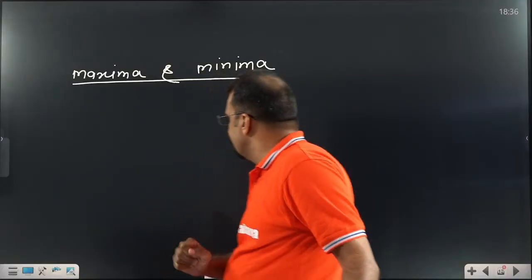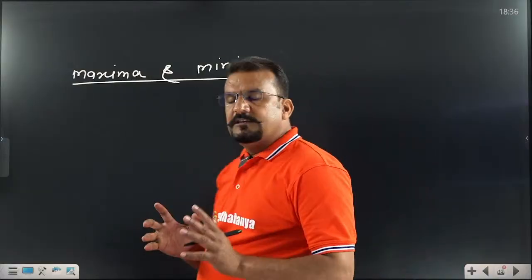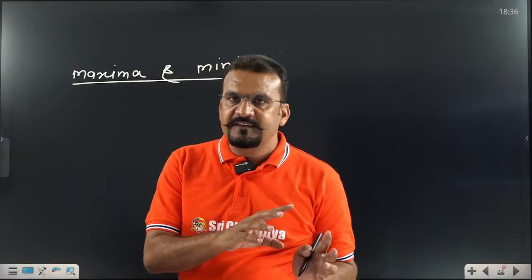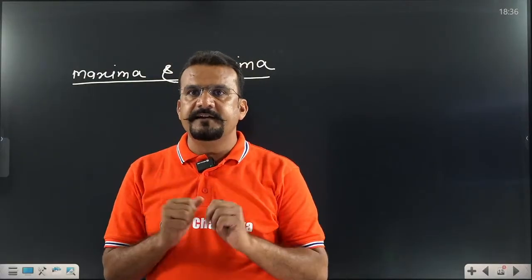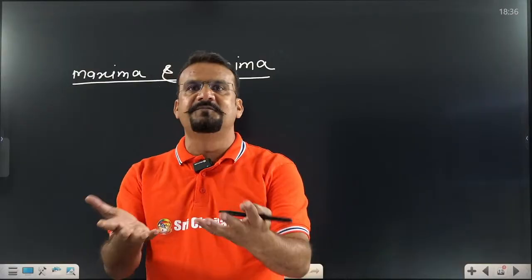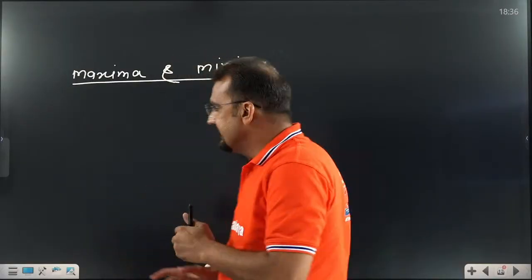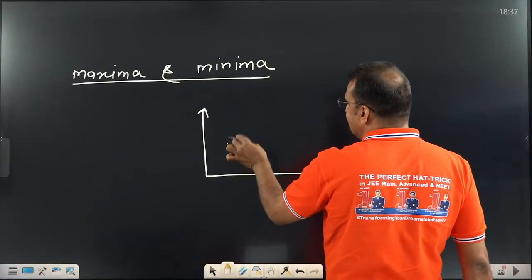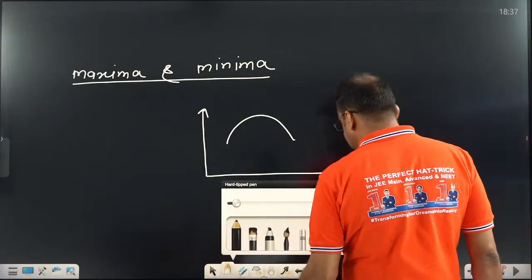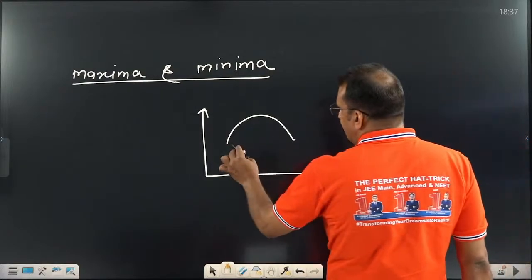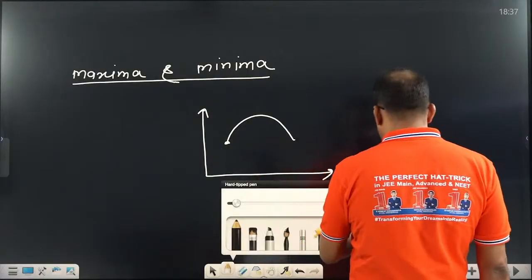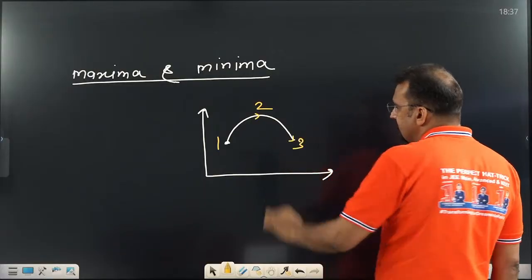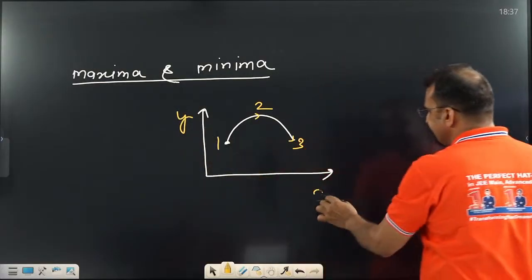I think still some students don't know why slope means differentiation. I already told you slope means differentiation because slope means tangent, and tangent itself means differentiation. If you are still unable to do it, let us assume, I give you one example. This is our NEET question only. A graph is given. If someone asks you, you start from point number 1, going to 2, then after that point number 3. And this is the y-axis and this is the x-axis.